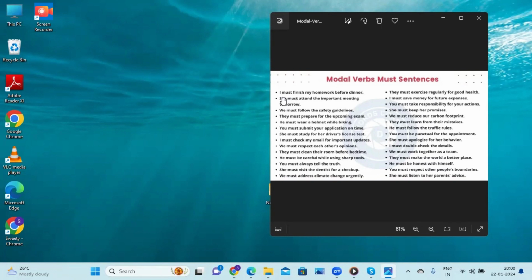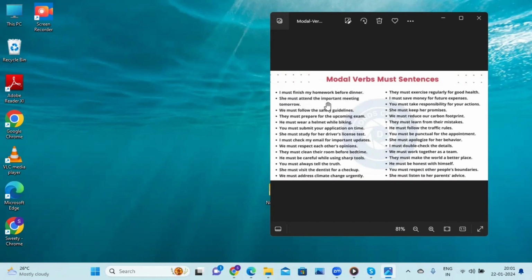Here, first one: I must finish my homework before dinner. So this person's duty is to finish it. He has to complete it before going to have his dinner. So he must finish his homework.